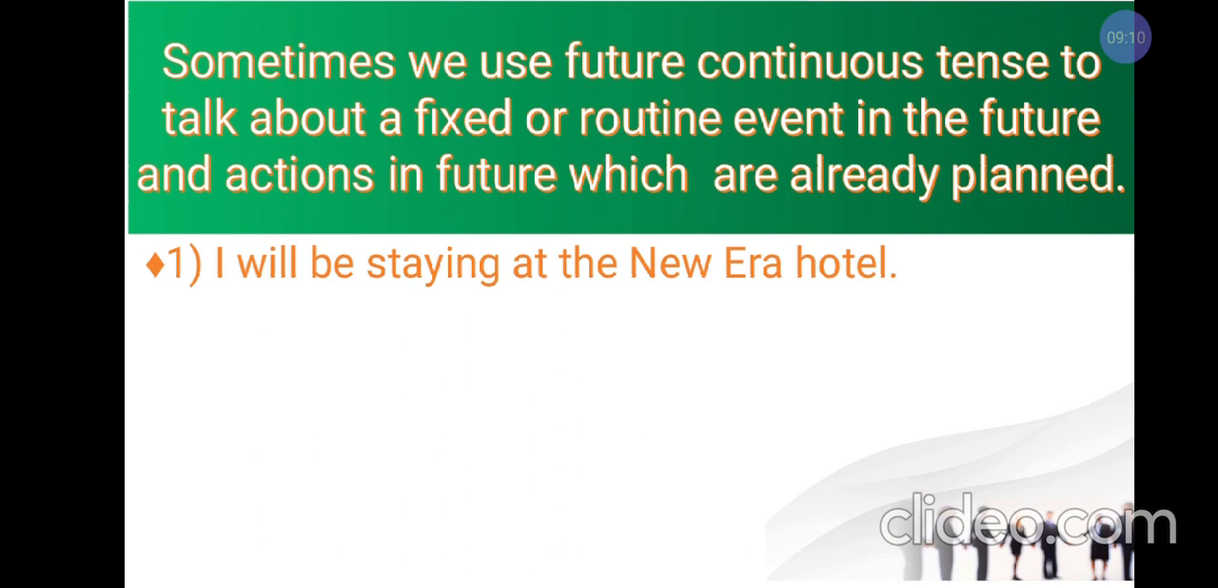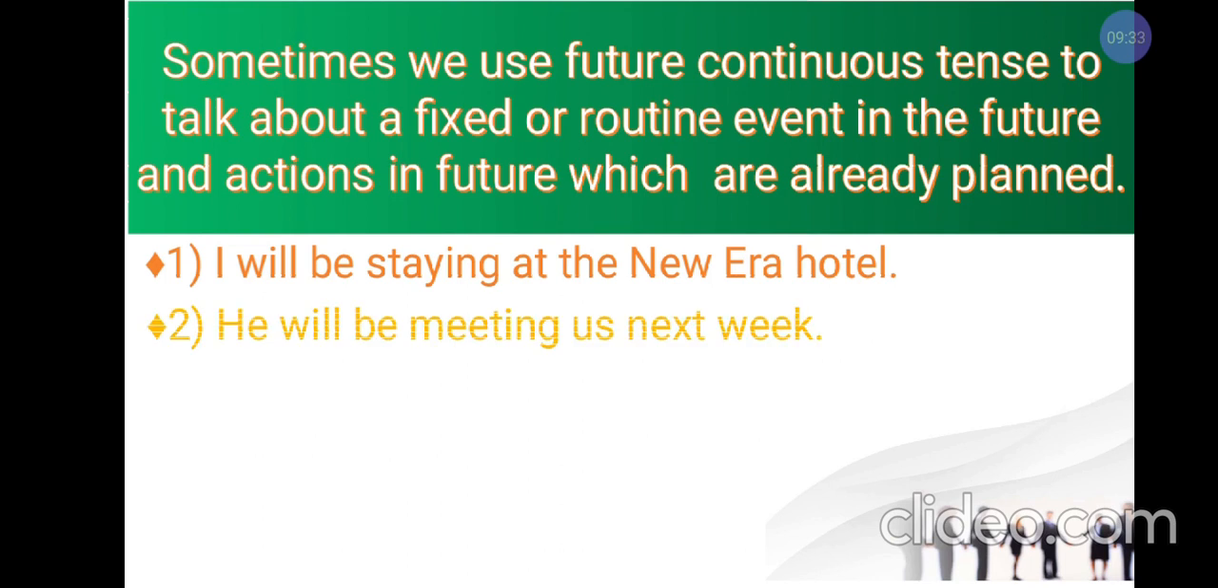First example is I will be staying at the New Era Hotel. See, this is an arrangement. I have already planned and fixed where I am going to stay. So I will be staying at New Era Hotel. It can be seen as a fixed arrangement. So we are using future continuous tense with it.